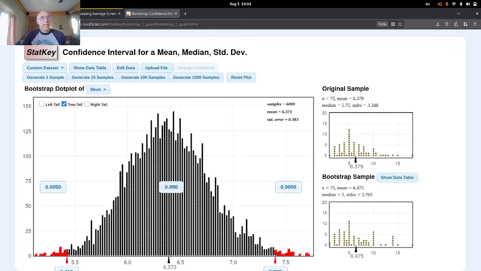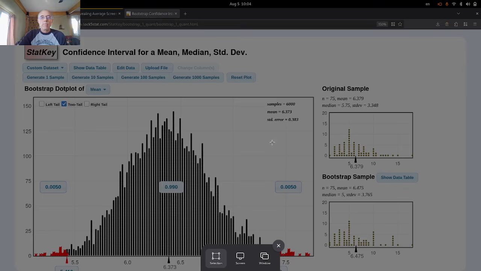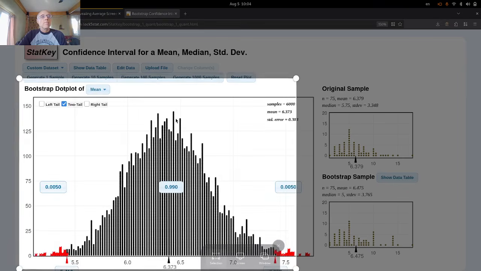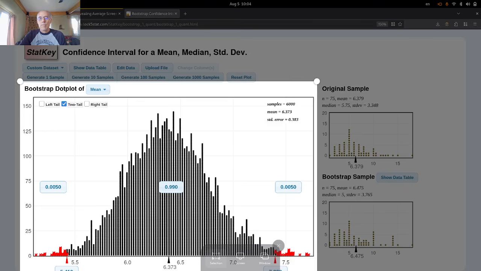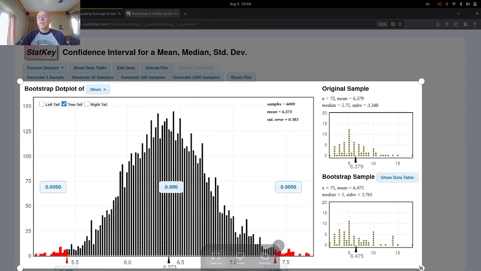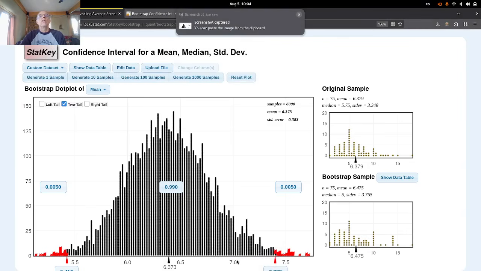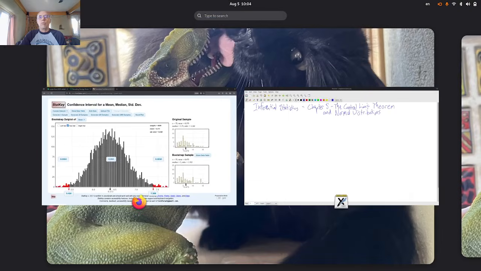So let's copy this and write about it. This is again a review from a couple of weeks ago, but it's relevant to what we're doing this week. Other things to notice, the mean for my sample, let's grab that too, is going to be usually a little bit different than the mean in the distribution, because again, we're looking at variations on that original one. Into the notebook.